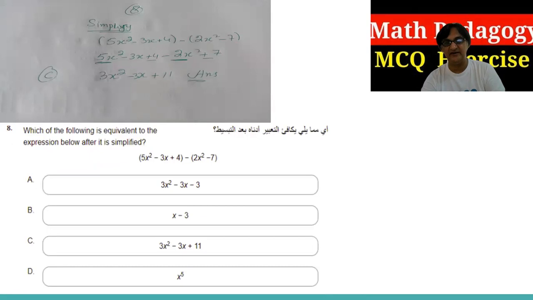The last one is: which of the following is equivalent to the expression below? I have solved this one: 5x square minus 3x plus 4. You have to simplify that one, multiplying the sign with the whole bracket, minus 2x square minus 7. So 5x square minus 2x square is equal to 3x square, minus 3x, plus 4 plus 7 is equal to 11. So guys, these are the questions answered which I have shared.